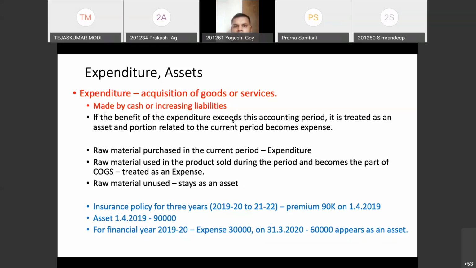And if the economic benefit is less than 1 year, then it is expense. So the expenditure becomes expense when the economic benefit does not last more than 1 year. And when the economic benefit lasts more than 1 year, it is asset. Right? I hope everyone is following. Utkarsh, Prakash, are you following?